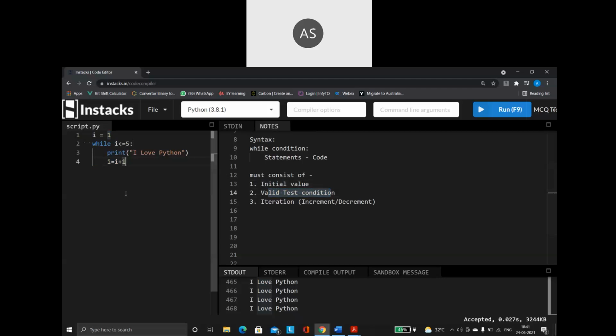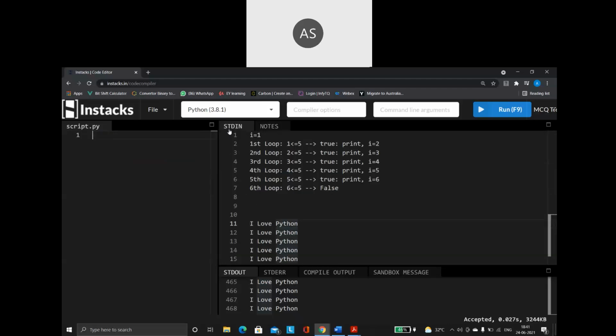Right. So let us look into a few more examples. Okay, let us try the while loop with strings. Let us try my while loop with the string. I know this is the syntax.